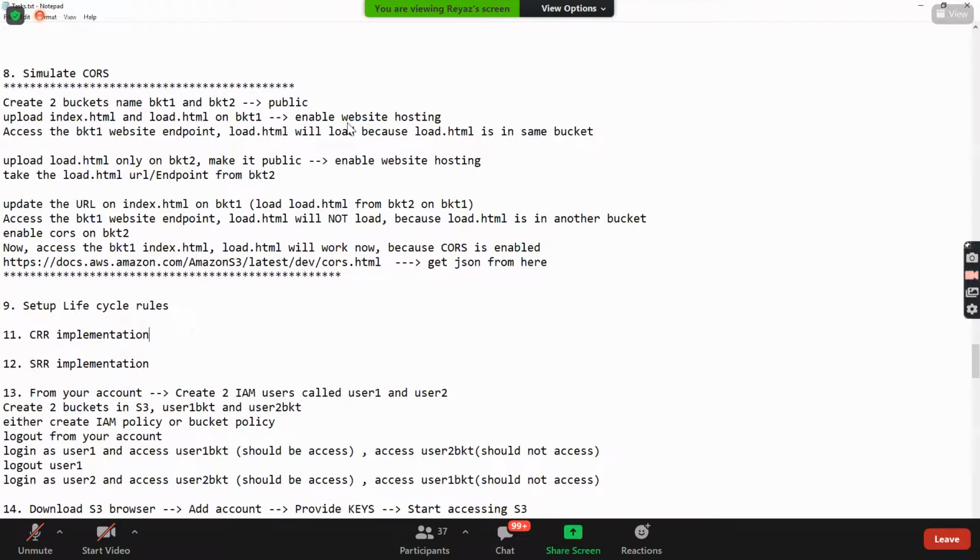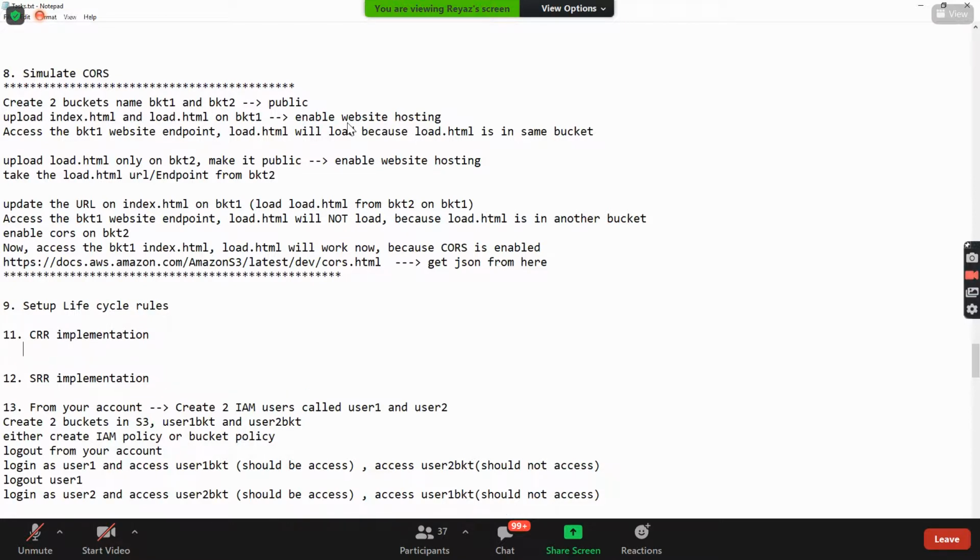Okay. And in CRR, I want you to do this also. CRR implementation. And inside this, replicate from bucket 1 to bucket 2. That is good.